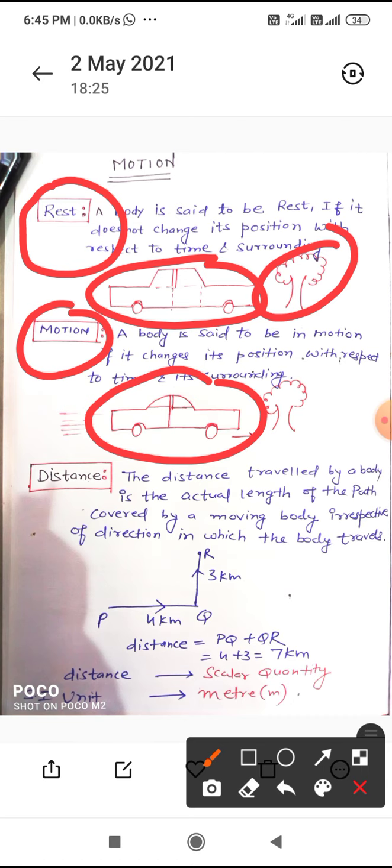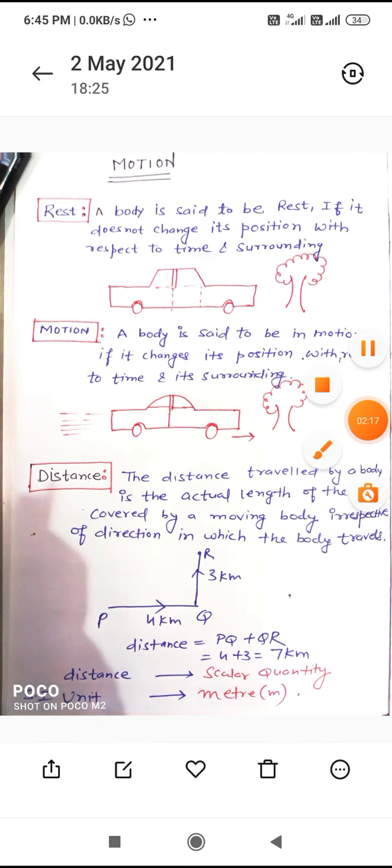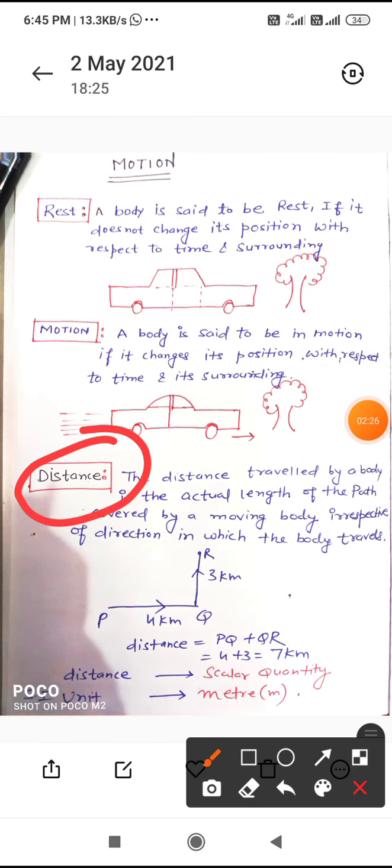Now the next one is distance. What is distance? The distance traveled by a body is the actual path length covered by the body. Means how much distance it covered, what is the path length of the body. So that is the distance covered.